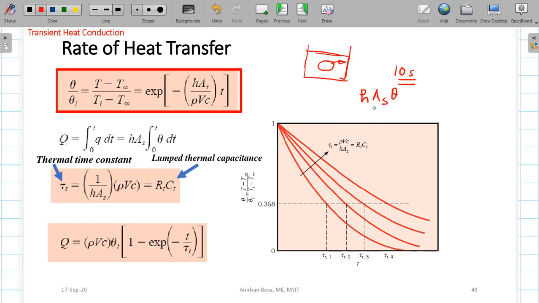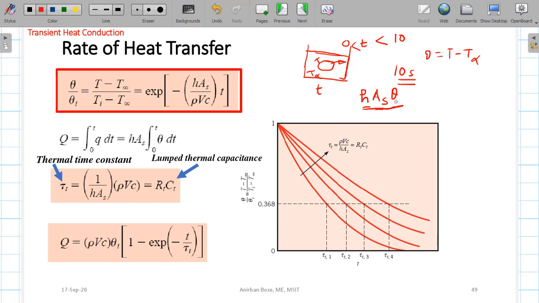So h into A_s into theta is basically the instantaneous heat transfer. Let us consider any intermediate time between 0 and 10 seconds. If the surface temperature is T and the outside temperature is T infinity, then theta is T minus T infinity. At time t this is the rate of heat transfer.